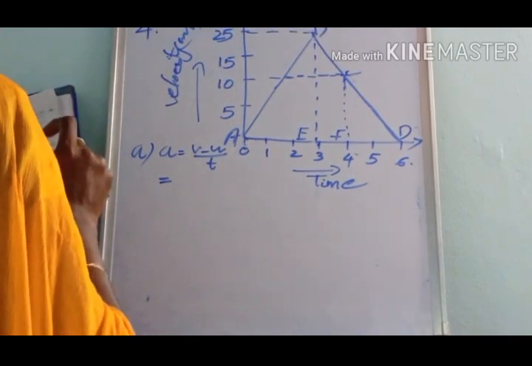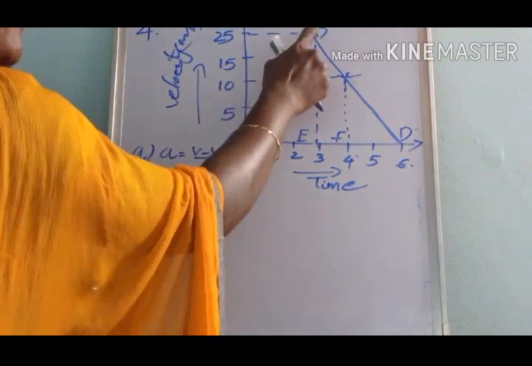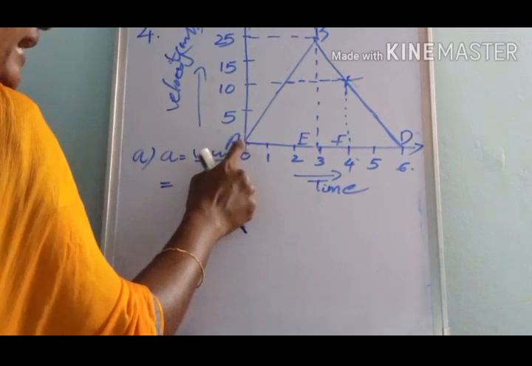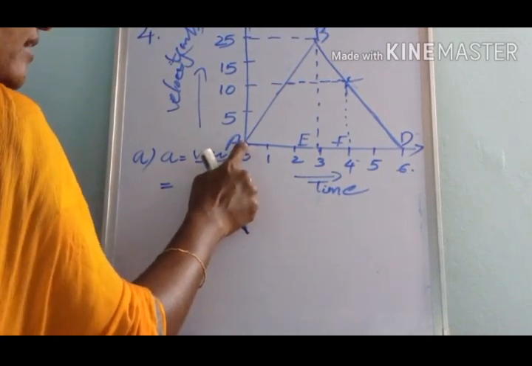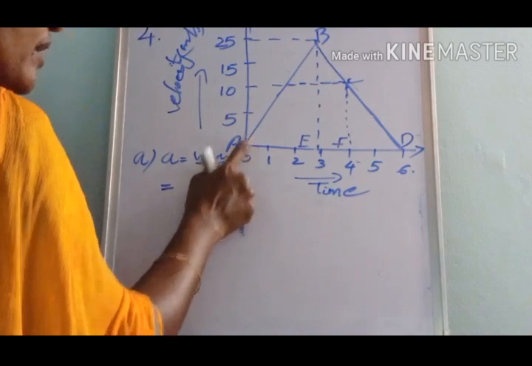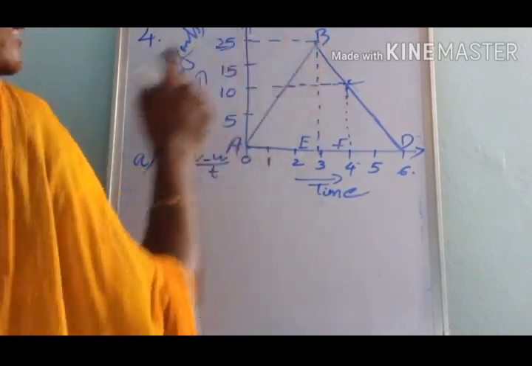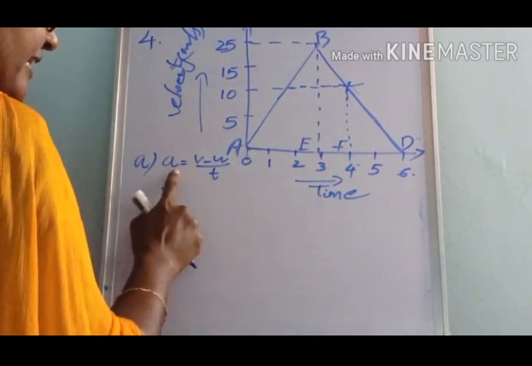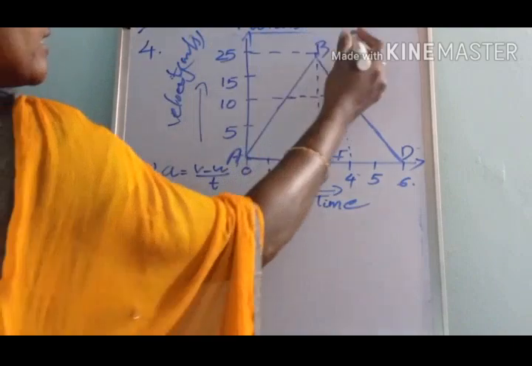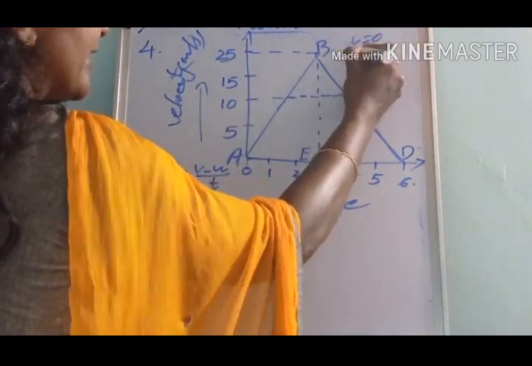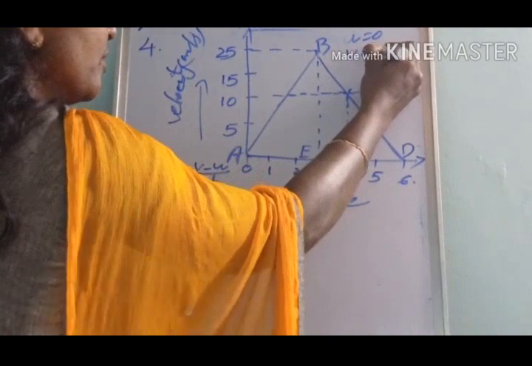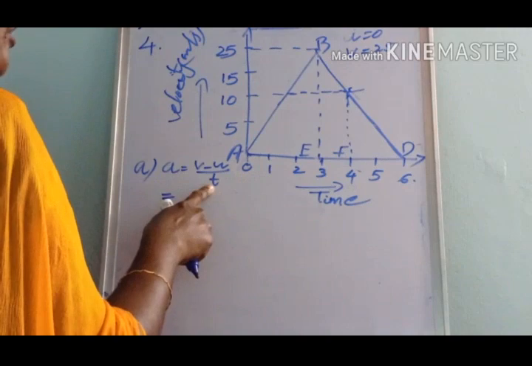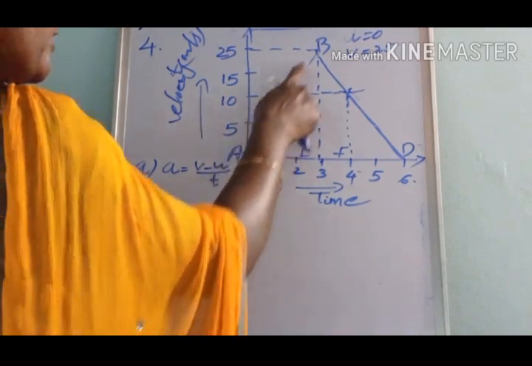Here we have to calculate the acceleration from A to B. The point A represents the initial velocity, so the initial velocity u is 0. B corresponds to the final velocity, so v is 25. And next we should know the time interval corresponding to AB.